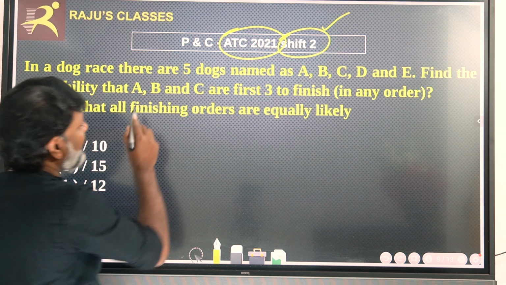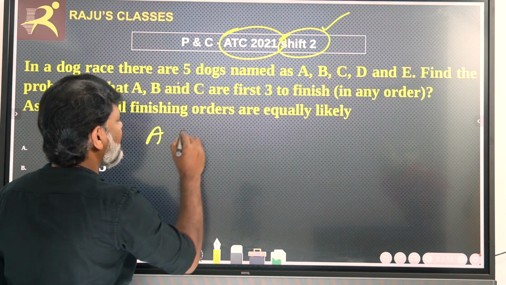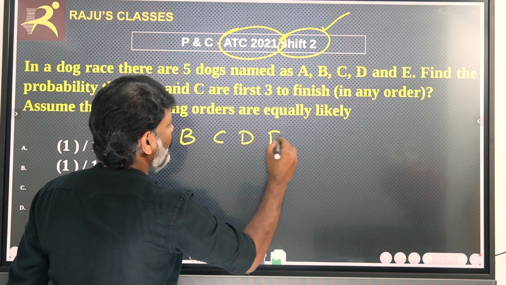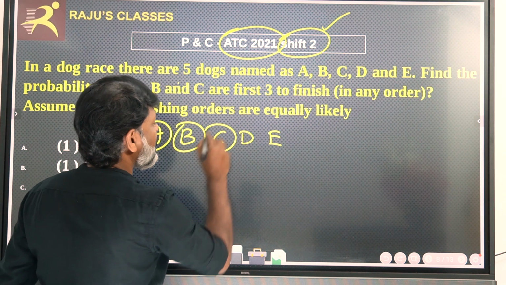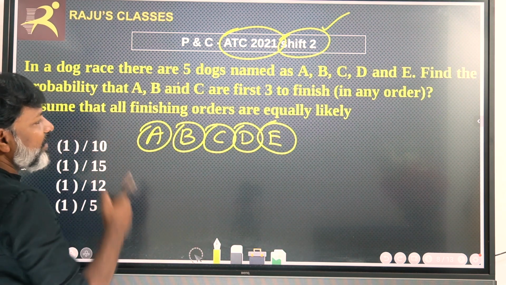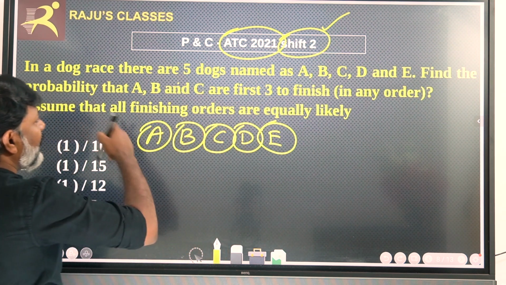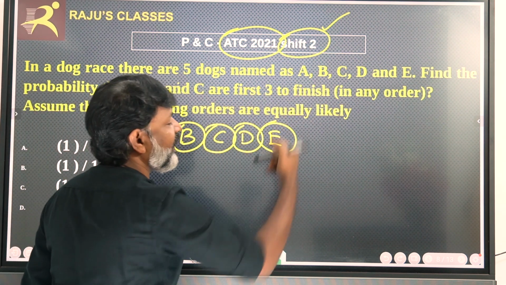In a dog race, there are 5 dogs A, B, C, D, E. Out of these 5 dogs, A, B, C are the first to finish.